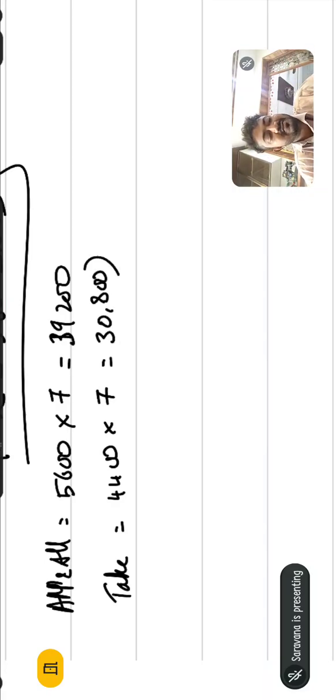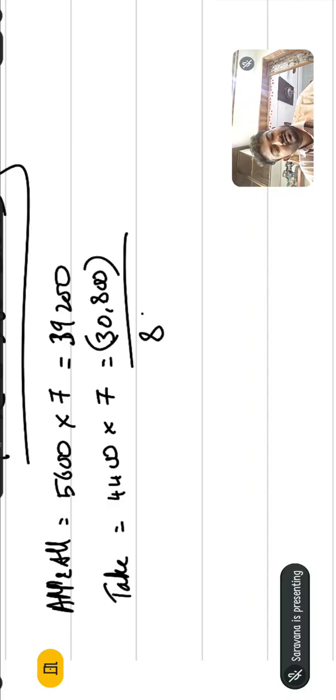So what is the difference? 39,200 minus 30,800 is 8,400. 8,400 is the excess money.